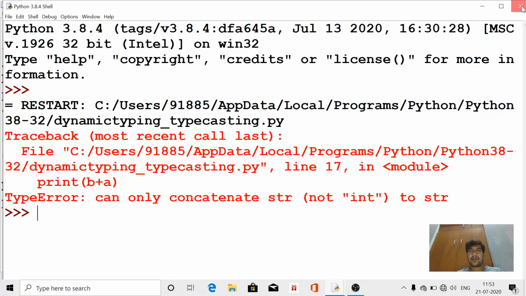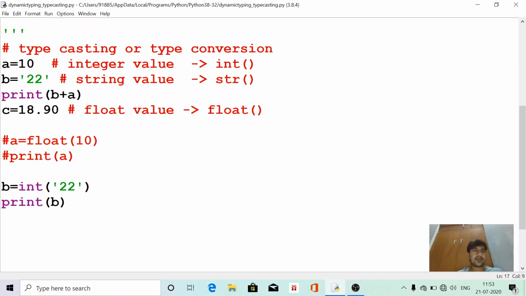Same here, if we print this, a type error is generated. But here, if we print b plus a, now check the output.